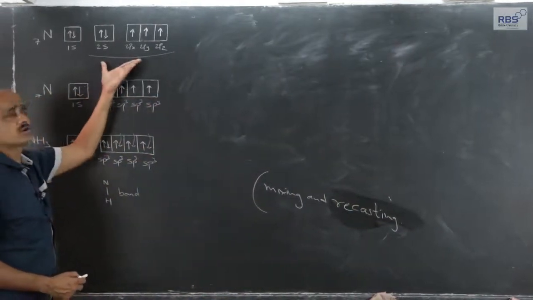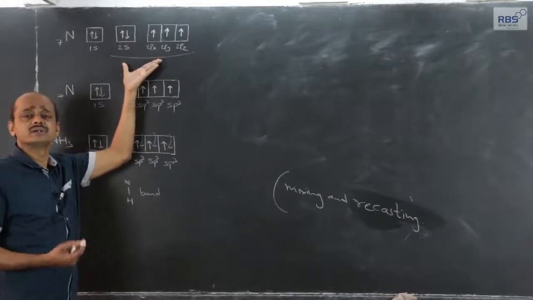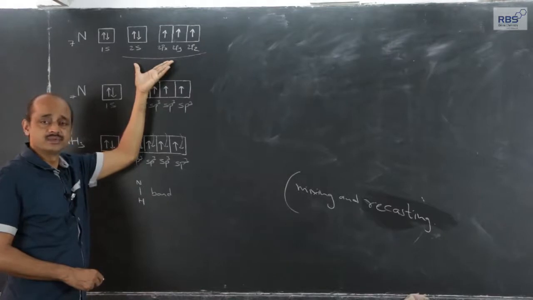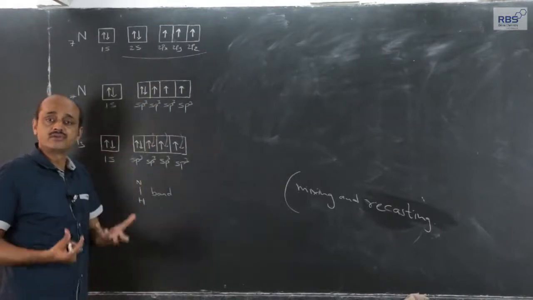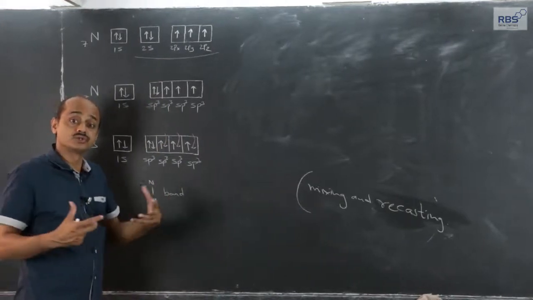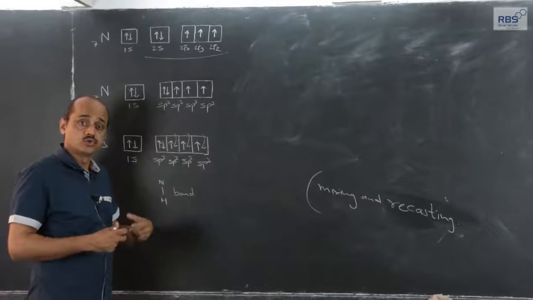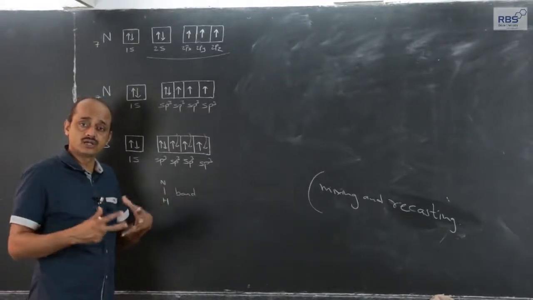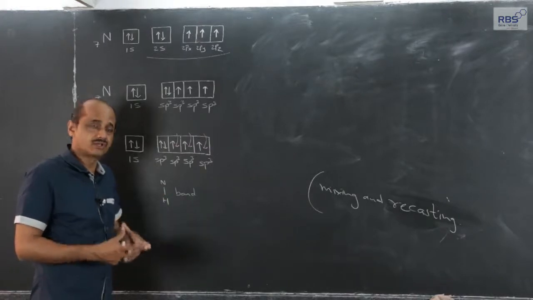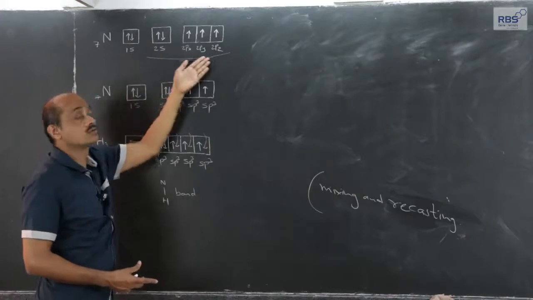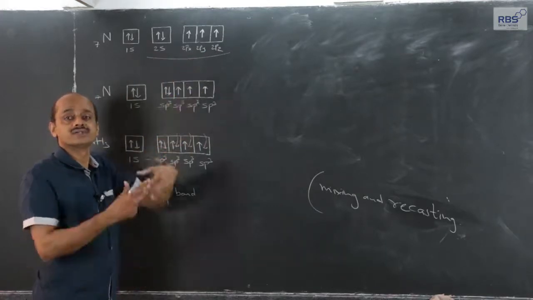Why all atomic orbitals take part in mixing and recasting, one may ask. The reason is simple; it depends on the number of atoms which approach, in what manner they approach, and the angle. So the 3 hydrogen atoms and 1 nitrogen approach each other for ammonia molecule formation in such a way that all the atomic orbitals in the outermost shell of nitrogen get affected.